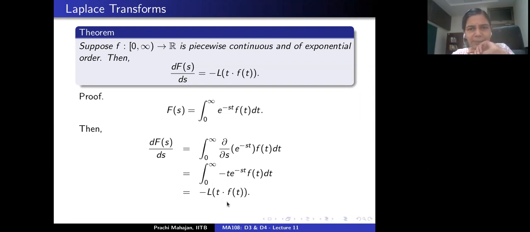Is that okay? So the trick here is how can one differentiate under the integral sign? Once that is justified, the rest of the computation is routine. Is this okay with everybody?